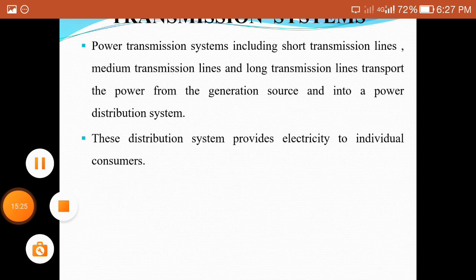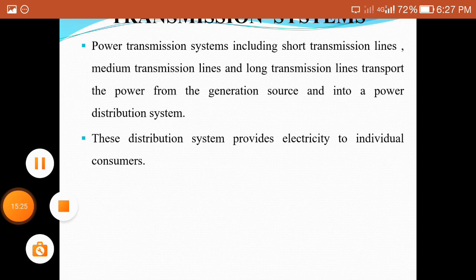The transmission system consists of transmission lines that carry the electrical power at various voltage levels. The electricity flows over high voltage transmission lines to a series of substations where the voltage is stepped down by the transformers. In the transmission system, and also in the generating and distribution systems, we use different types of substations.